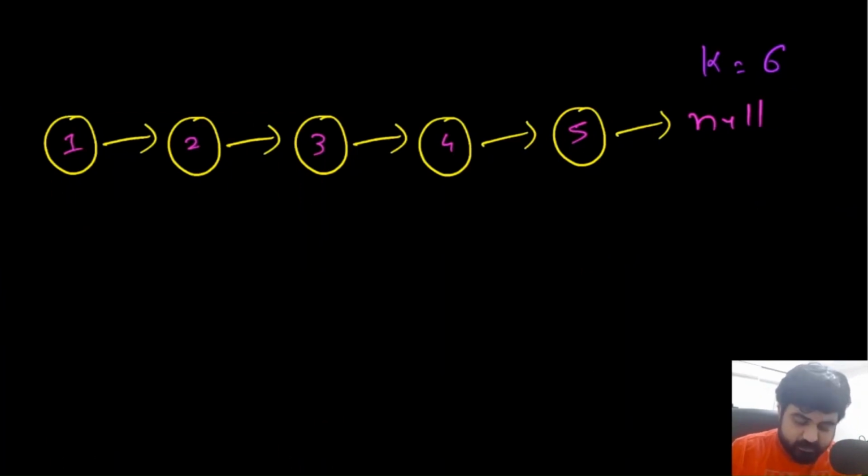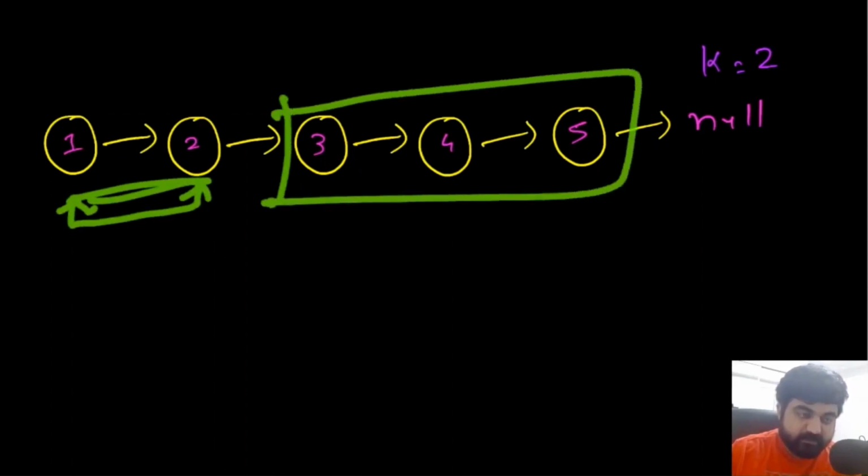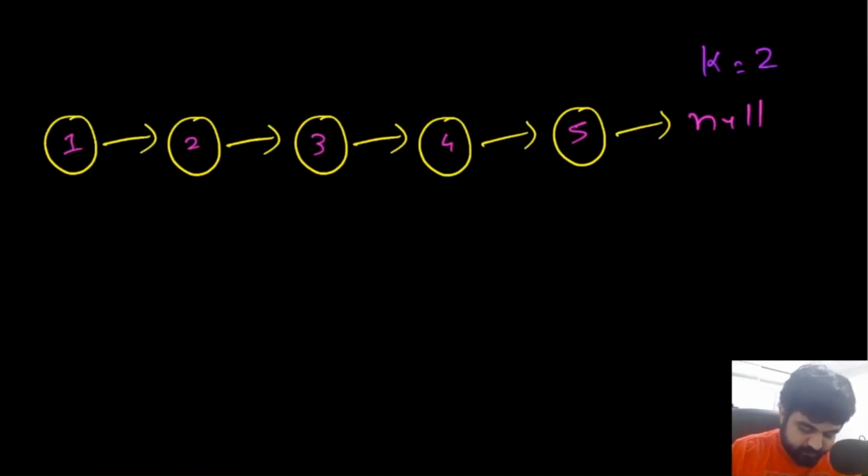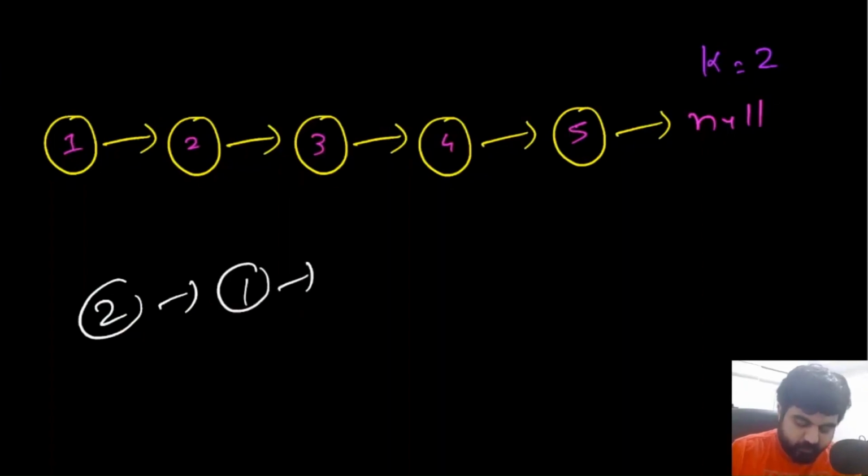Now let's try to think about some logical scenarios. Suppose our given value is k equal to 2, 3, something like that. What is the approach we will take? The approach is quite simple. First, we will take these 2 nodes and do the reversing function. For all the remaining ones, we will repeat the same process. After reversing these two elements, this 1 would be pointing towards this 3.